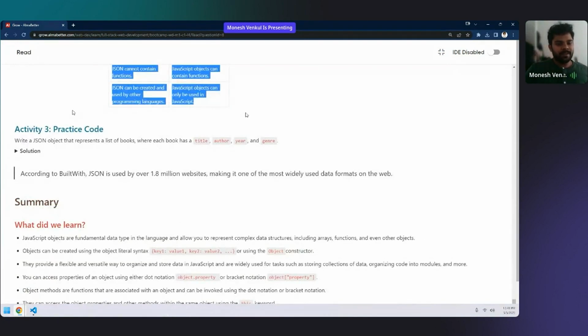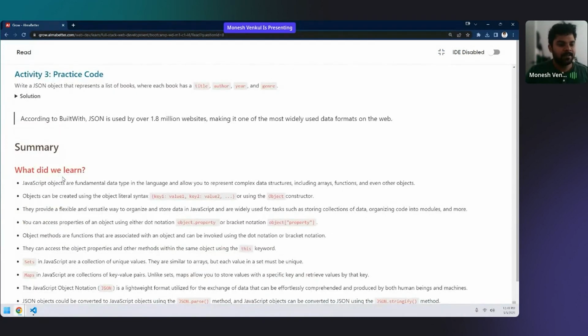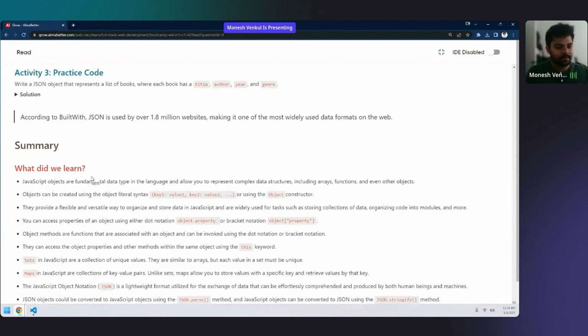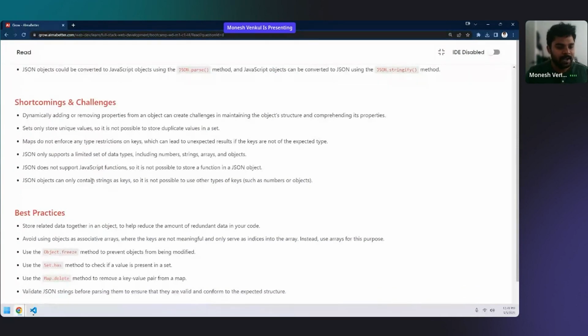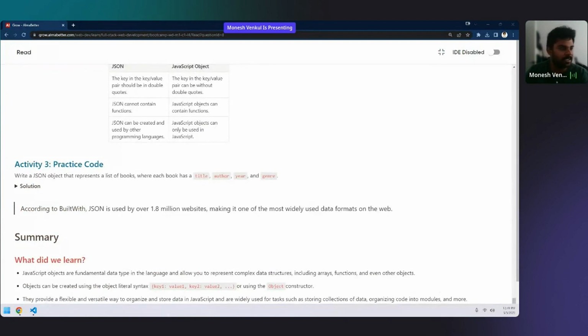So yeah, till here, if anyone has any doubts, you can ask me. This activity is for you. You have to do it on your own. In summary, we have learned objects, sets, maps, JSON. These are the 4 things we have covered today. And in the coming classes, we will be learning about functions. So yeah, any doubt you have till here, you can ask me. Don't hesitate. I'll just check if we have Kahoot or not.